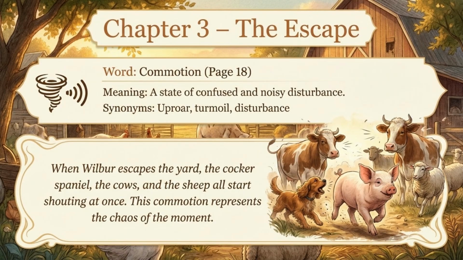In Chapter 3, Wilbur experiences a commotion. That's a state of confused and noisy disturbance. Synonyms include uproar and turmoil. When Wilbur escapes his yard, the cocker spaniel, the cows, and the sheep all start shouting at once. It's total chaos for the little pig.